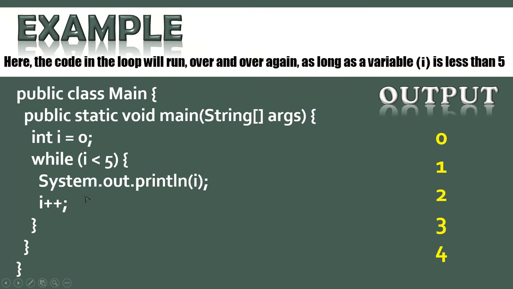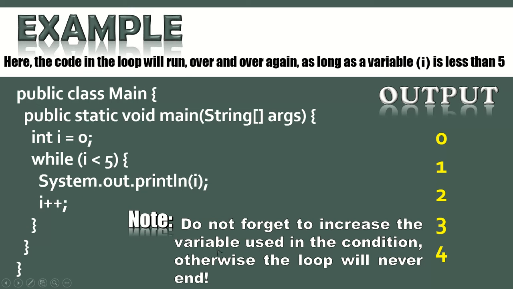Now it comes to incrementing the value. This increment is also very important. If it is not incremented, you will find that only 0 is printed, because the value will not increase. So i plus plus increases the value to 4 and then to 5, and then it is stopped by the while condition. Now we come to the note that I have already told: do not forget to increase the variable used in the condition, otherwise the loop will never end.